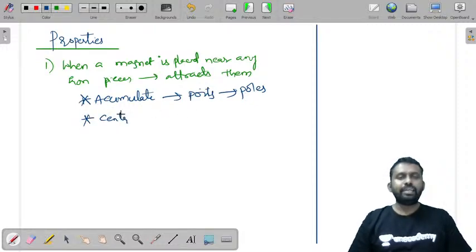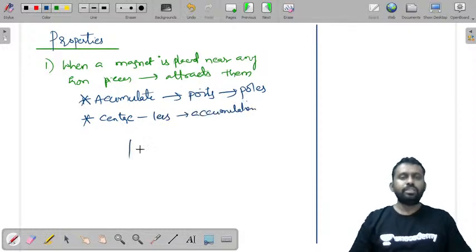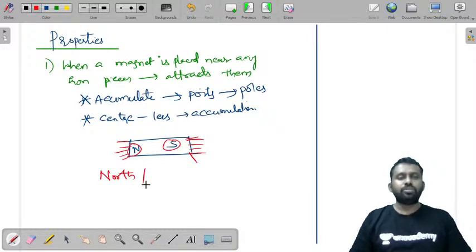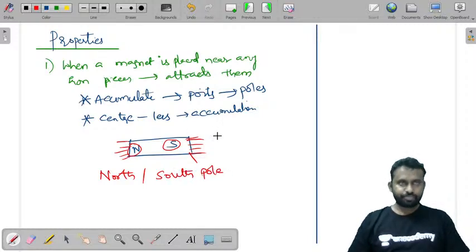At the center there will be less accumulation. These points are named the north pole and south pole. So you have two poles.